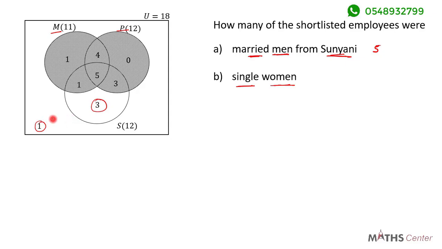So the people that belong to these two regions are single women. 3 plus 1 gives us 4. So out of the shortlisted employees, 4 were single women.